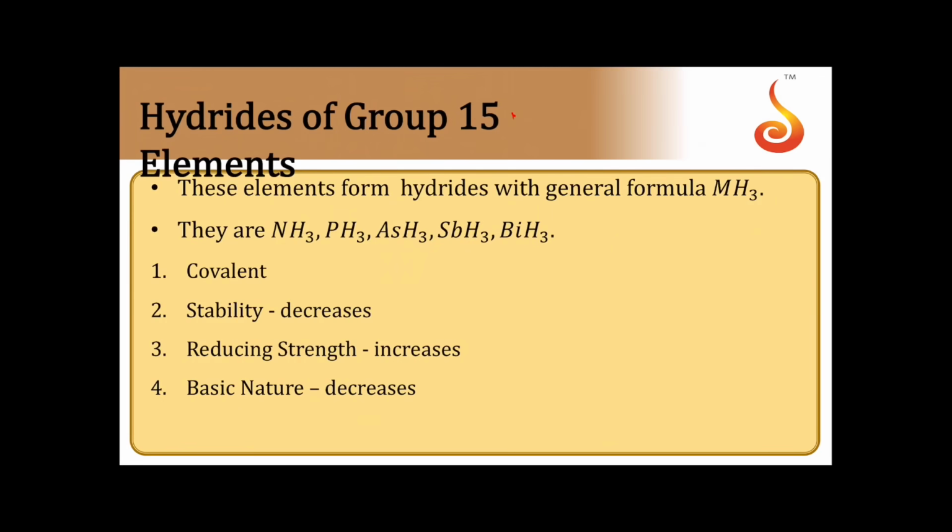Now, hydrides of 15th group elements. The general formula is MH3 and these hydrides are NH3, PH3, AsH3, SbH3 and BiH3. So the general formula is MH3. Let us see the properties of these hydrides now. First of all, the molecules are covalent in nature. Then comes stability. Stability is decreasing down the group.